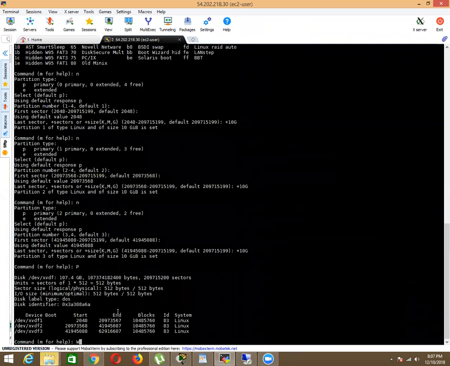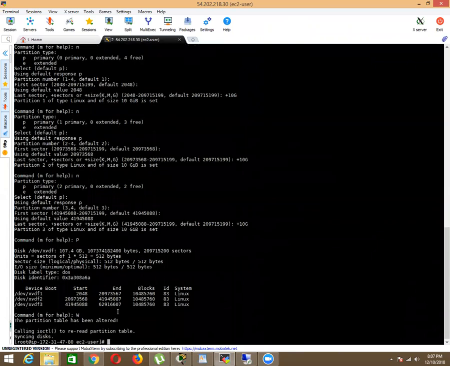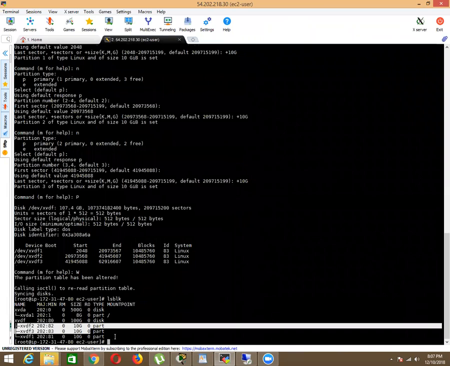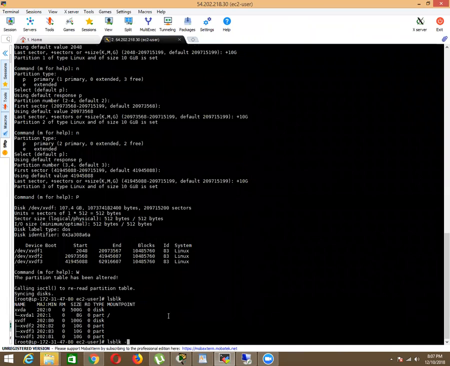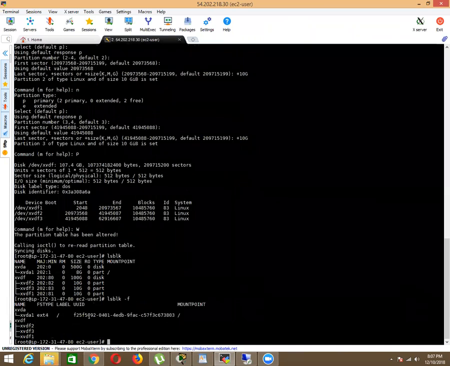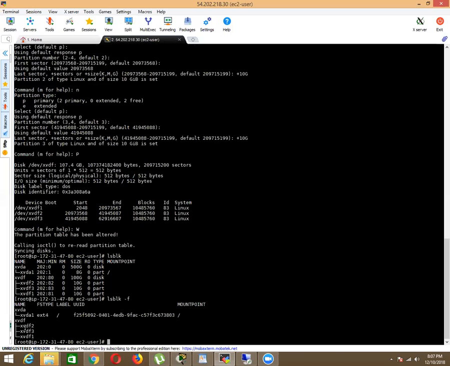Okay, so to write changes to the kernel, press W, it will change. So now fdisk /dev, and okay, before we go on, lsblk, and see how many partitions there are. And if you use lsblk -f, it will show you whether something is mounted. Nothing is mounted here. Okay, so we see xvdf 1, 2, and 3.